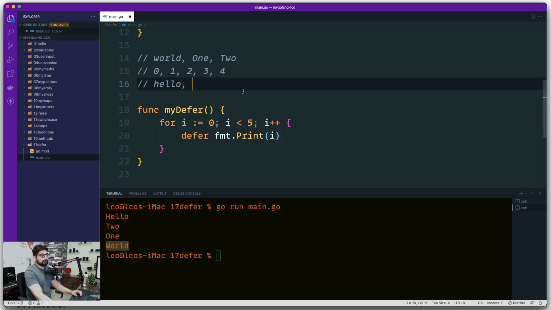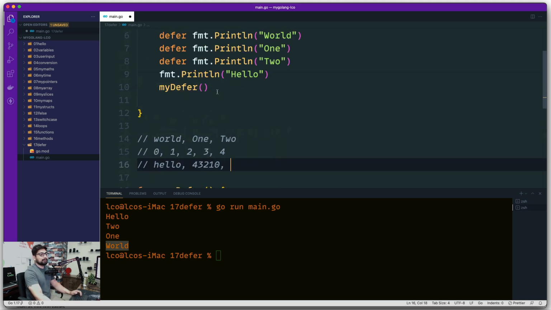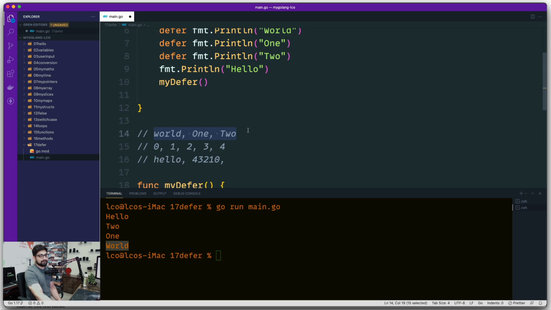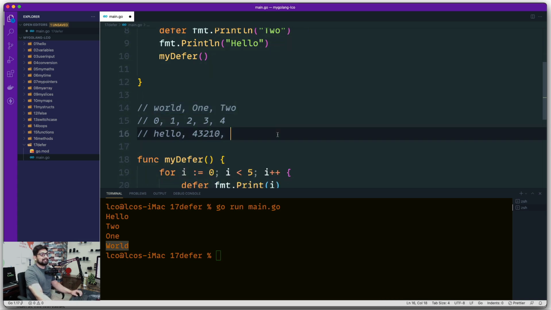So after the hello is printed, you'll see that there is a 4, there is a 3, there is a 2, there is a 1, there is a 0 as well. And once this line is emptied, the control will go back and say, hey, there is nothing up here. Okay, that is fine. But I have some statements which are deferred that are already placed in the line. So I need to execute them as well. So how is the line right now? In the line, 2 is here, 1 is here, world is here. So obviously after that, we're going to see the 2, then the 1, and then finally the world. Let's see how well we were able to predict this output.